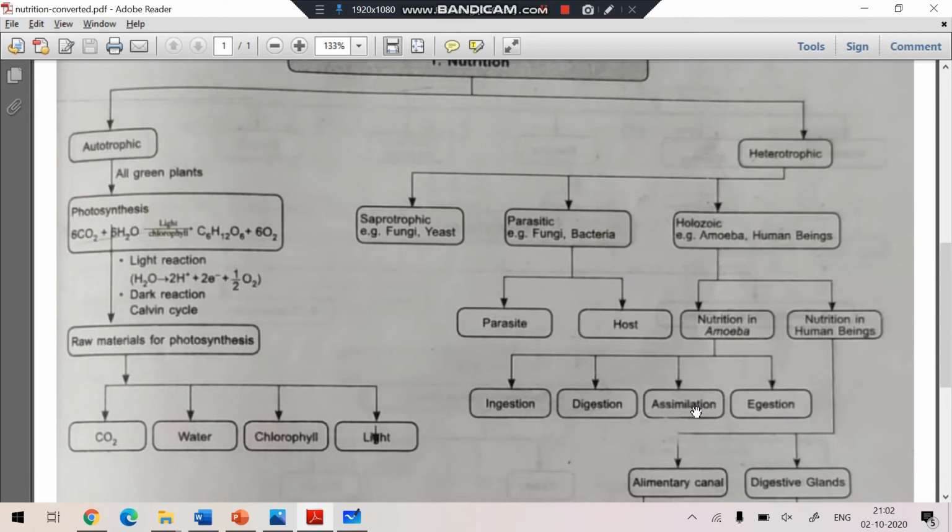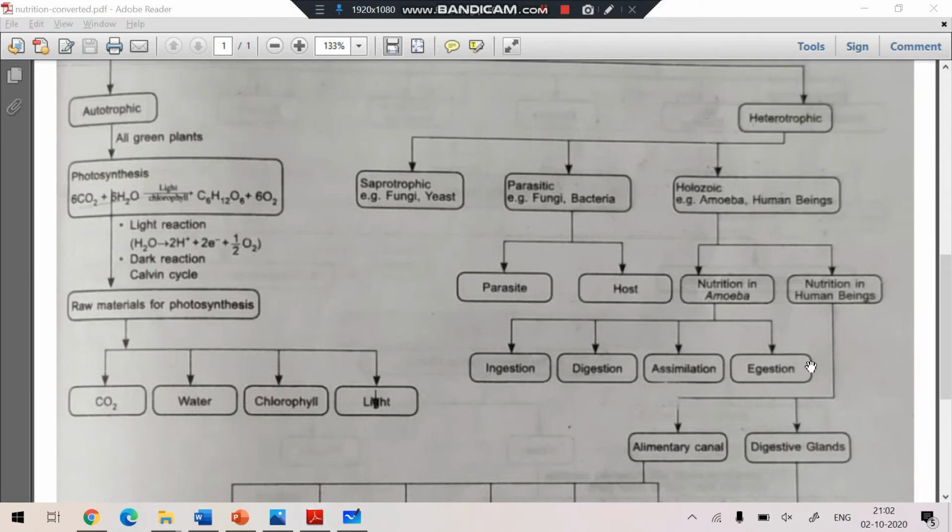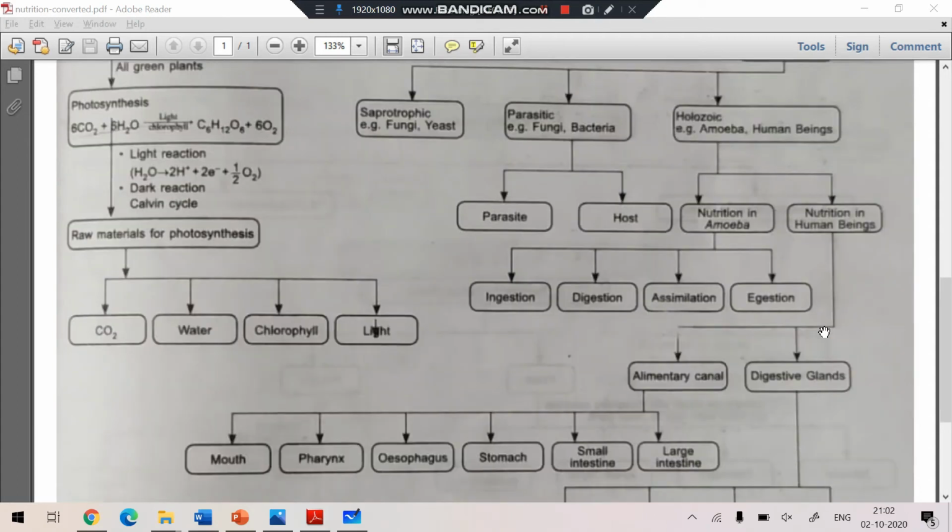Clear? So these are the substeps of nutrition in amoeba. Amoeba is a single cell organism. Clear, students? Now nutrition in human beings. As humans also do the holozoic type of nutrition, in their body also all these substeps, ingestion, digestion, absorption, assimilation and egestion, take place.